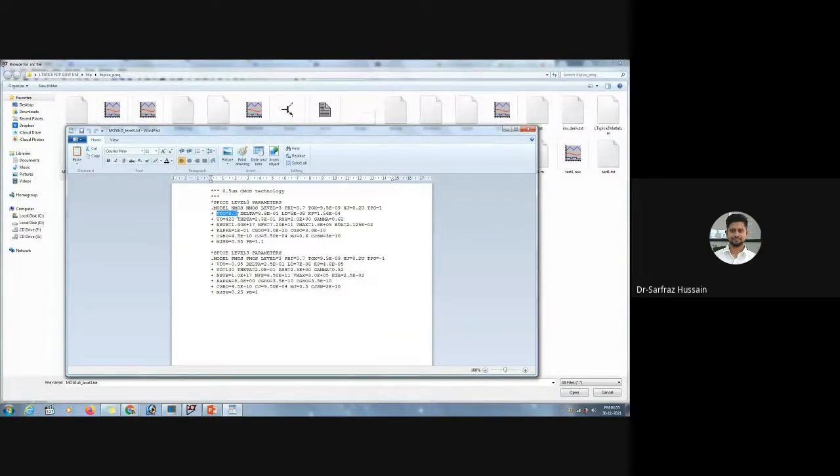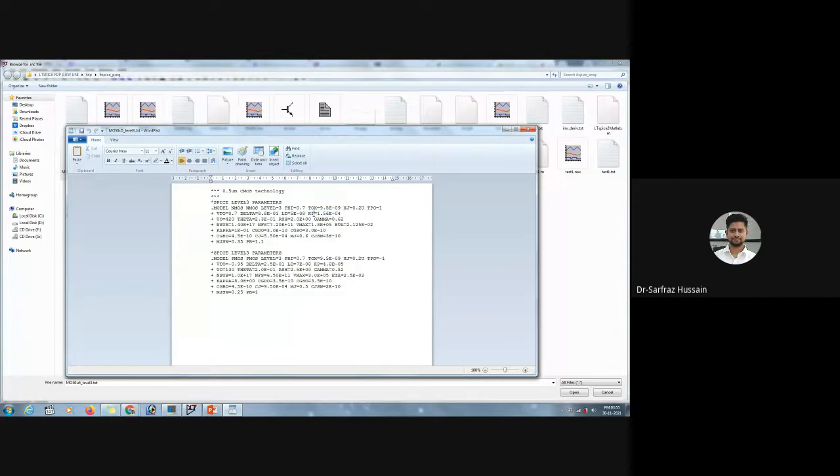This value we can change, and this Kp is nothing but the mu and Cox value. Here the level is 3. If you go to level 59 or 60, higher levels, then you won't find this term Kp.